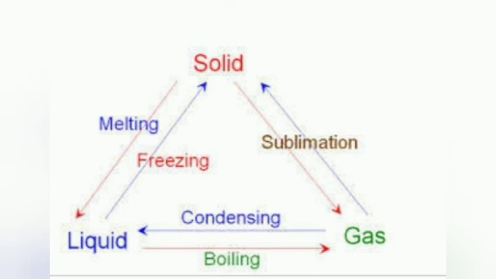Solid to liquid is called melting. Liquid to solid is termed as freezing. Liquid to gas is termed as boiling, also termed as evaporation. And gas to liquid is called condensation. And solid to gas and gas to solid, the process is termed as sublimation. So it is very easy to memorize in this way.